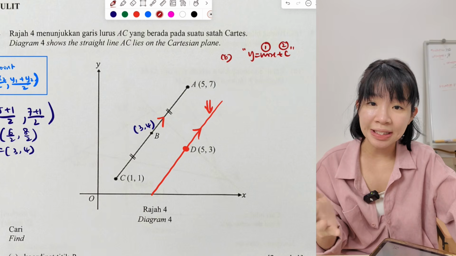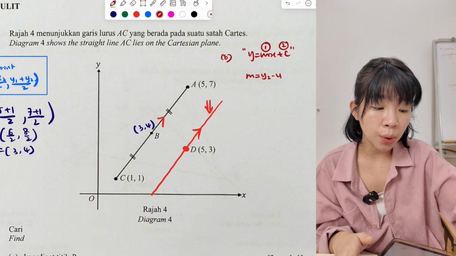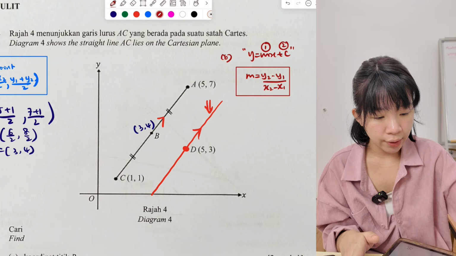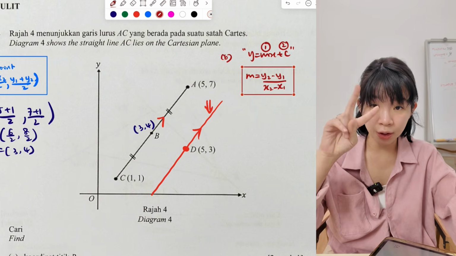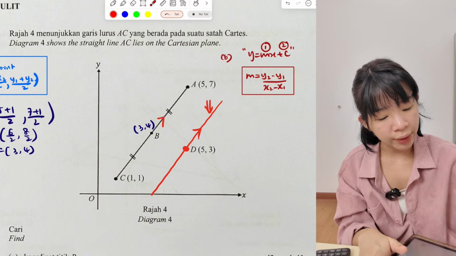M is gradient, kecerunan. What is the formula to find m? M equals y2 minus y1 over x2 minus x1. Remember, if you want to find gradient, you take two coordinates, y2 minus y1 over x2 minus x1. Okay, we want to find the gradient of this line.